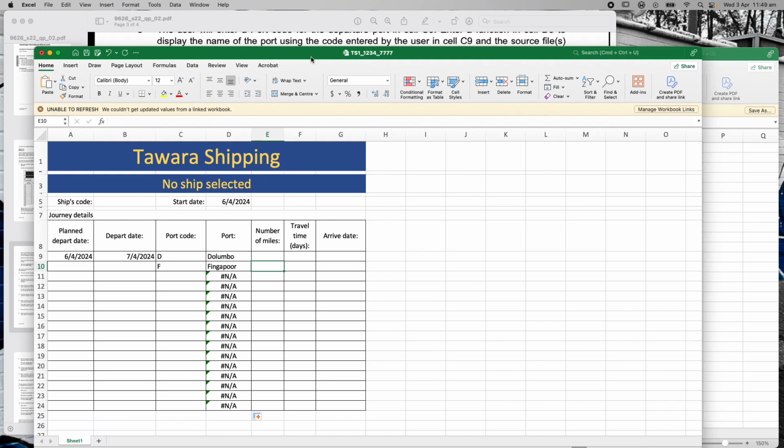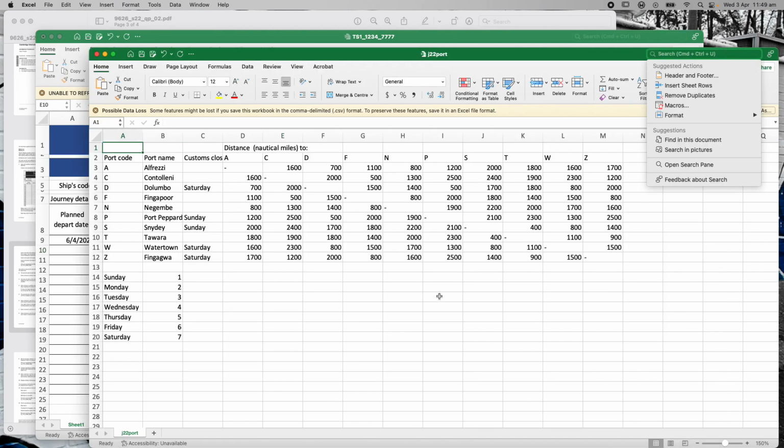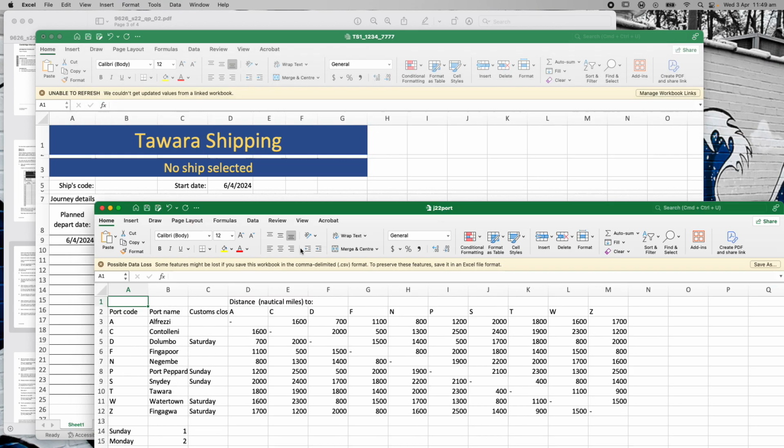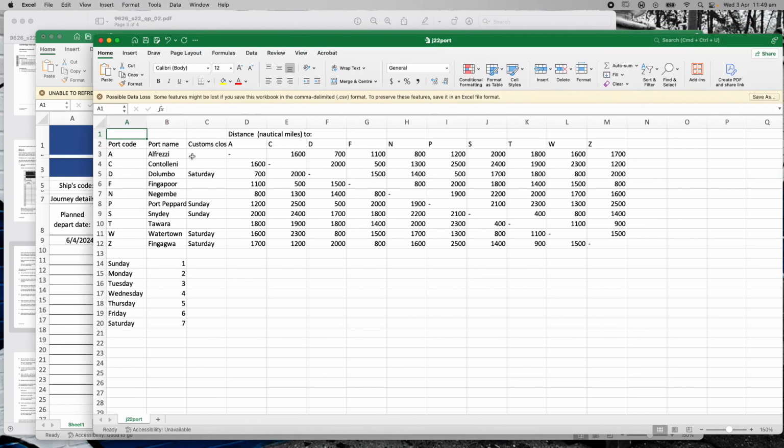Okay, so we've got to get the distance from D to Flamingo. Now, if I go back here and look at my port table, it has the miles from A to wherever, or from P to whatever. We started at D, Dolumbo, and we're going to F. So if I go to D, which is column F, and we're going down to F, it should say 1500. That's what we should be looking for as our result. So let's put a formula together to find that result.